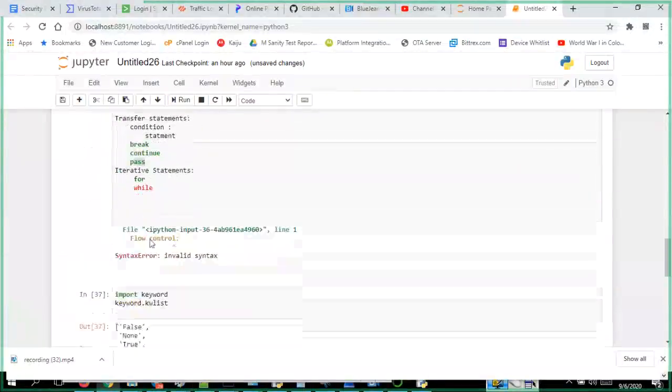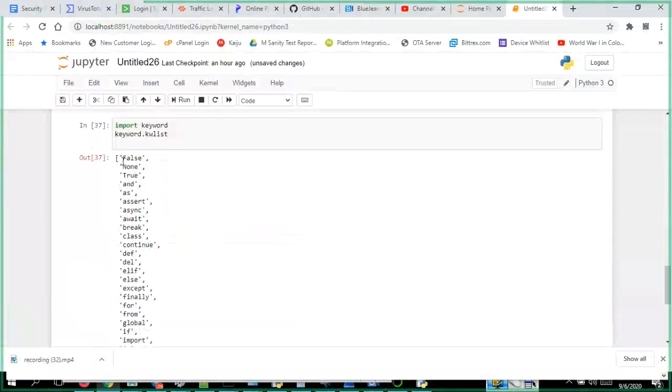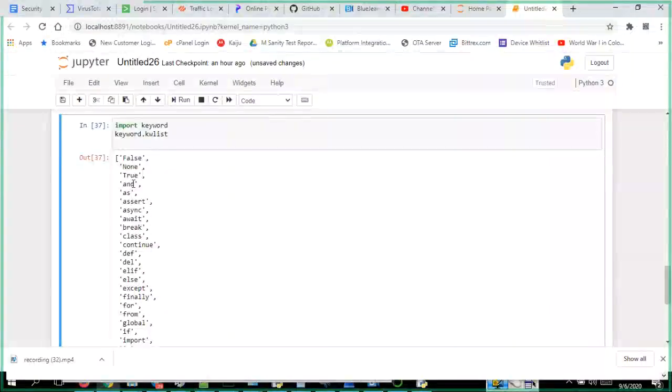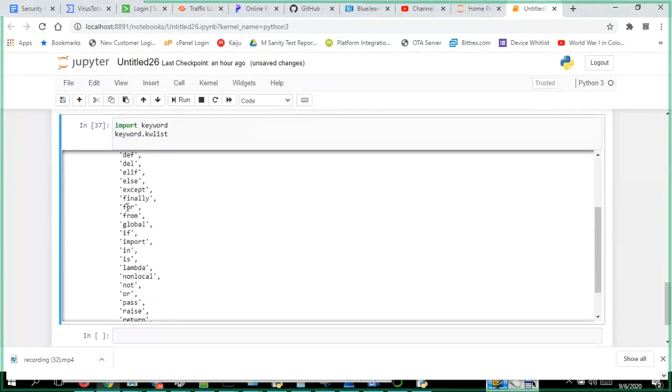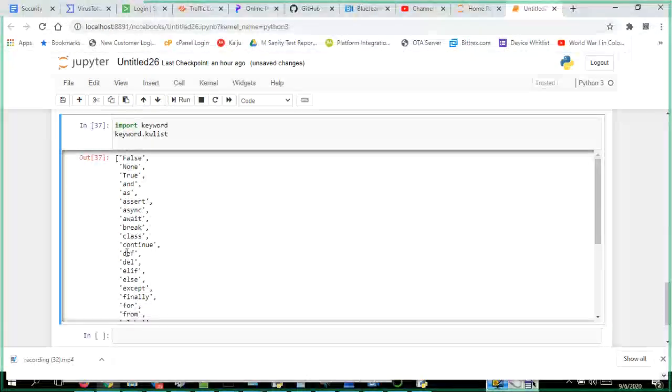So if you see, we have seen False, None, True. Some others we will see later, like class and all those things. See, elif, else, and for loop, if condition, then other values like pass and continue, and where is it?